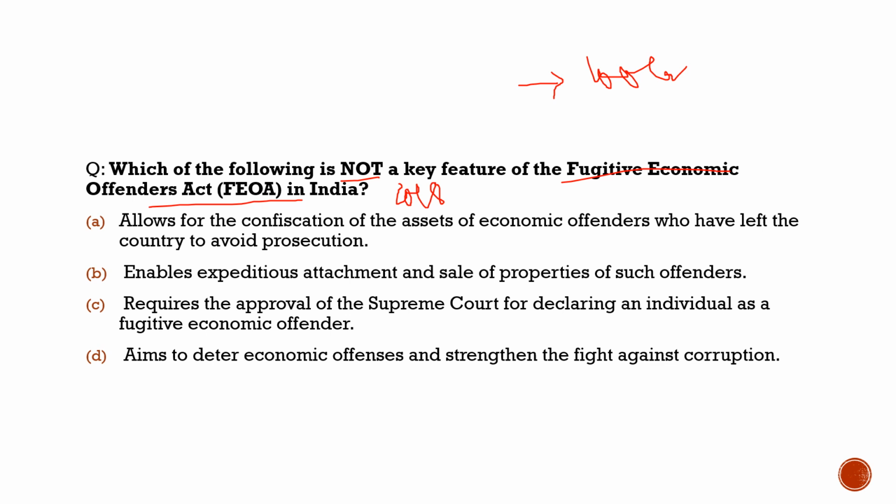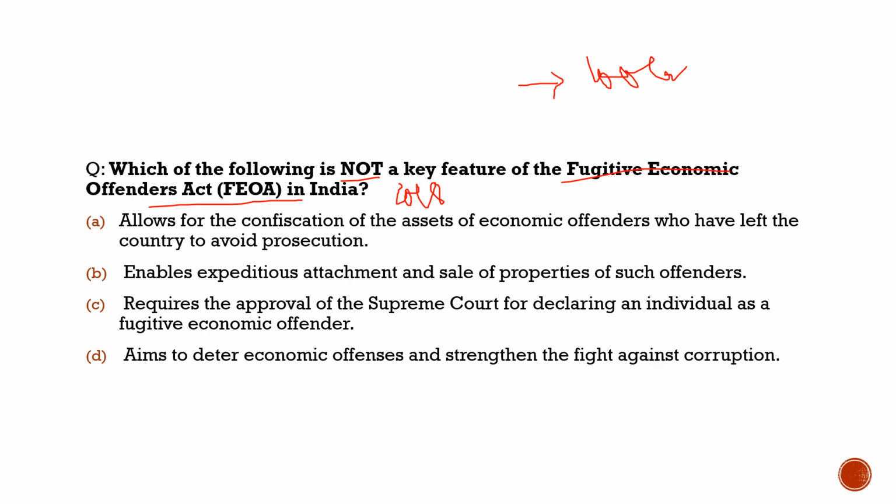So why have we brought this question here? Because of the news today, as the government has highlighted how much property it has confiscated from Vijay Mallya, worth 14,000 crore. To which Vijay Mallya tweeted that he had only taken 6,000 crore from the government, and they should pay him the rest of the money. This issue is not important for us, but what is important is what the Fugitive Economic Offenders Act in India is related to.